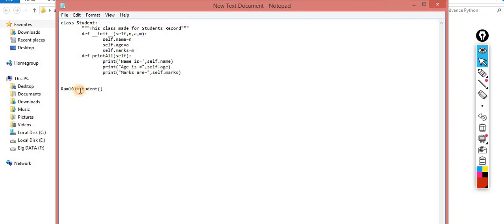So this student, observe carefully. Here I define a constructor which is taking three parameters: name, age, and m. The first is the name, the second is the age, and the third is the marks. So I am passing this for Ram. The name of the person is Ram Kumar, the age is 21, and let's suppose 80 is the marks. So this one is the first reference variable.